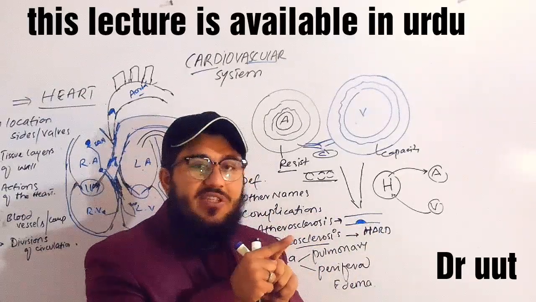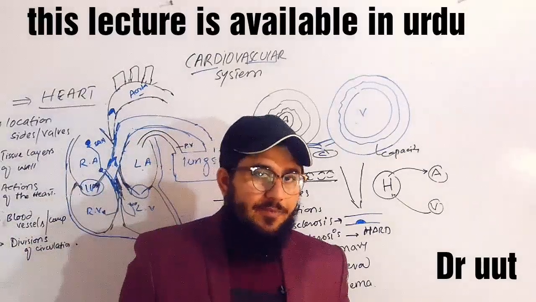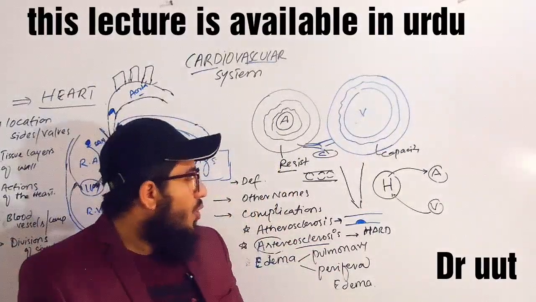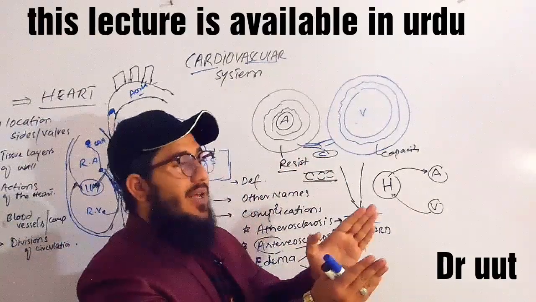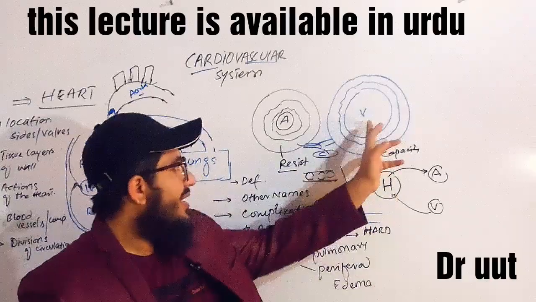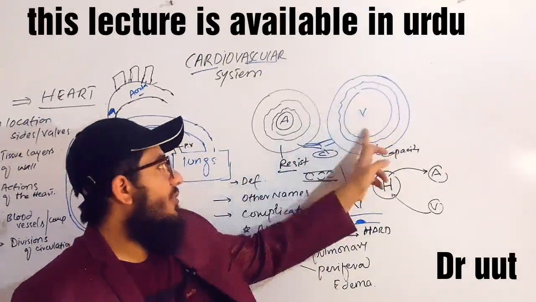Two RBCs are not able to pass through this blood vessel because it is very thin. Got it? So when they combine together again, they will form the next vessels, and those vessels are called veins. Here you can see that it has a big lumen, a very big lumen.